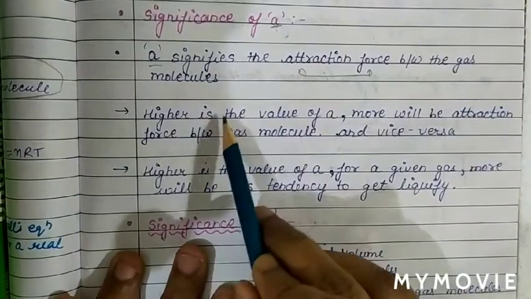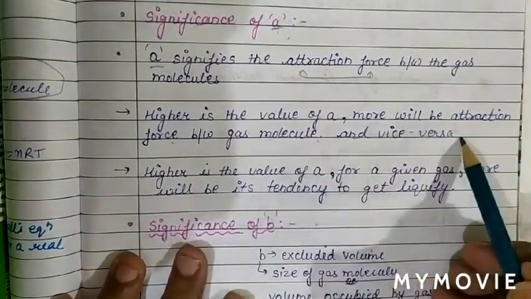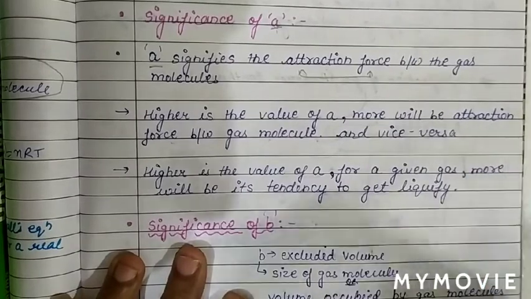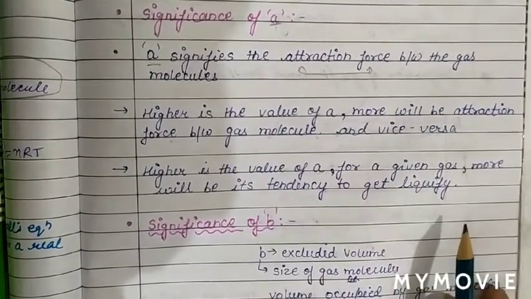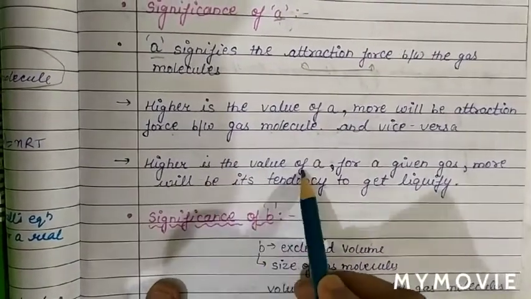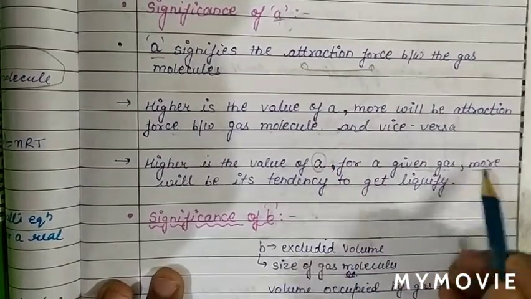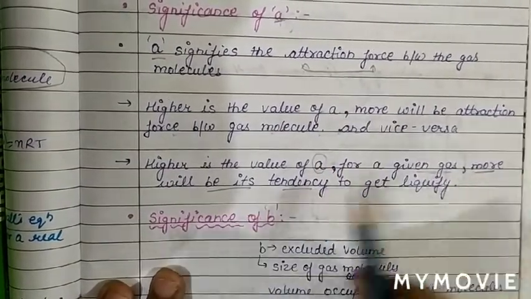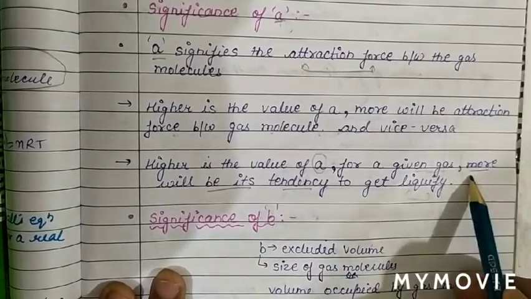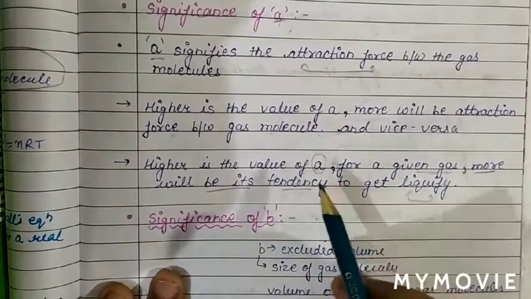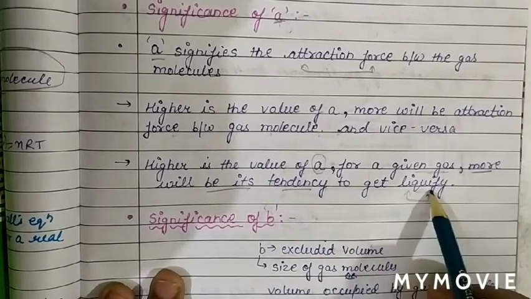So second point is, higher is the value of A, more will be the attraction force between gas molecules, and vice versa. If higher is the force of attraction, it means higher will be the value of A. If higher is the value of A, the van der Waals constant for a given gas, more will be its tendency to get liquefied. So if it has more value of A, then more easily it will be liquefied.